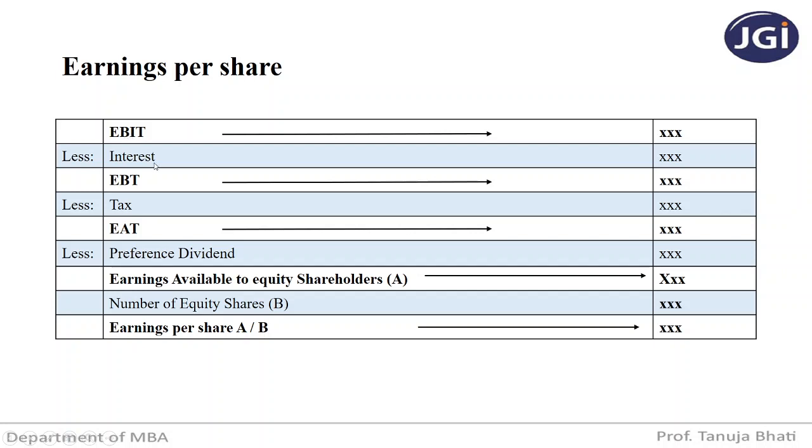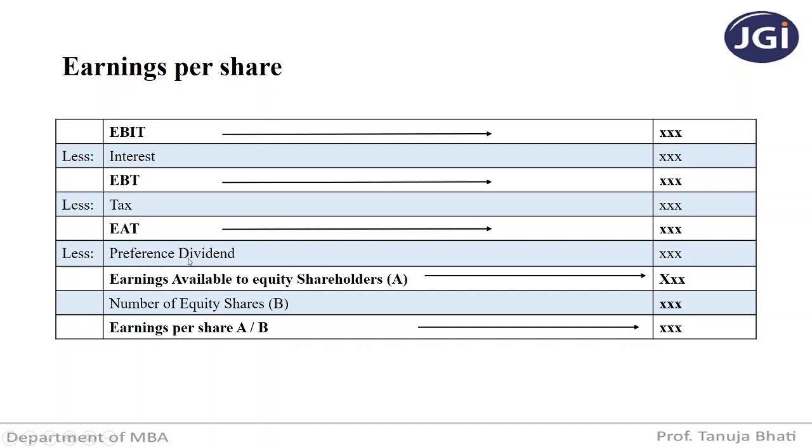EBIT, less interest will give you EBT, less tax will give you EAT, that is earnings after tax. You can even call earnings as profit. So either you can say profit after tax or profit before tax or profit before interest and tax. Both mean the same. Less preference dividend.